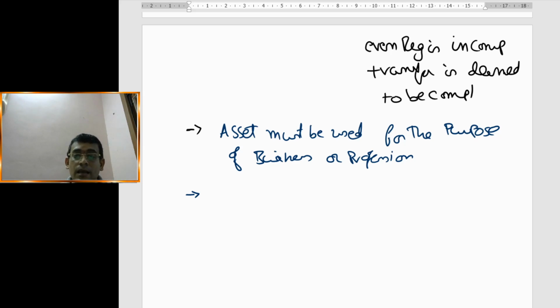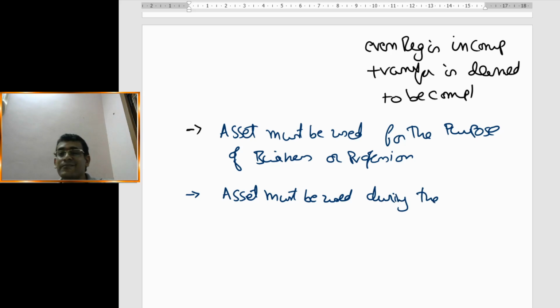So the act clearly says the asset should be used for the purpose of business or profession during the relevant previous year. So here what we are considering is that the asset must be used. Asset must be used during the previous year, during the relevant previous year. Whatever your relevant previous year is, in that relevant previous year you should use the asset.